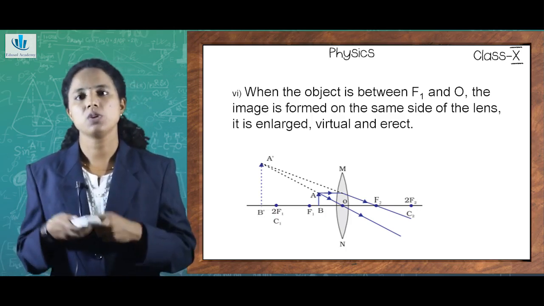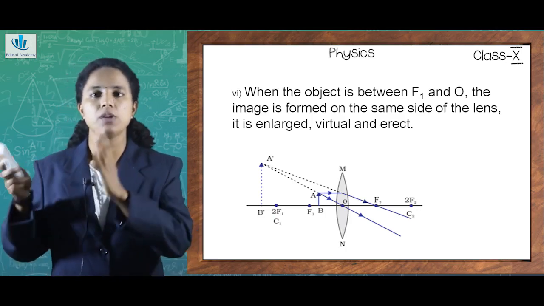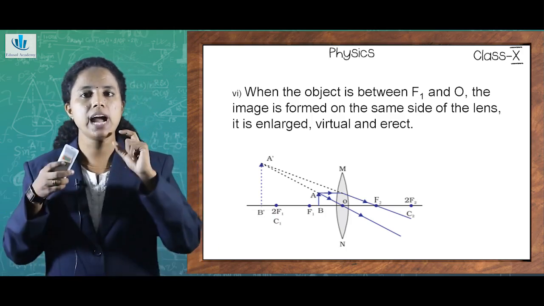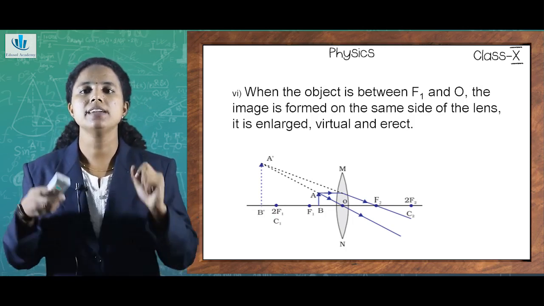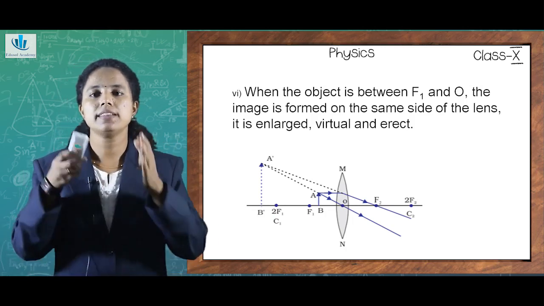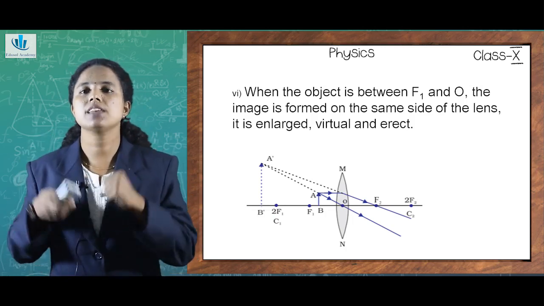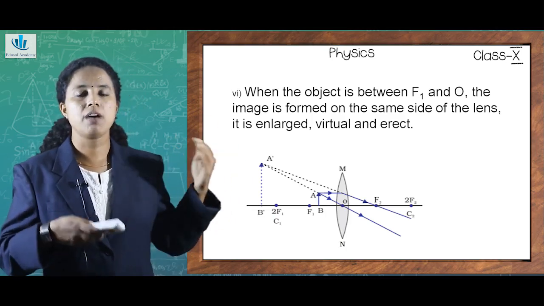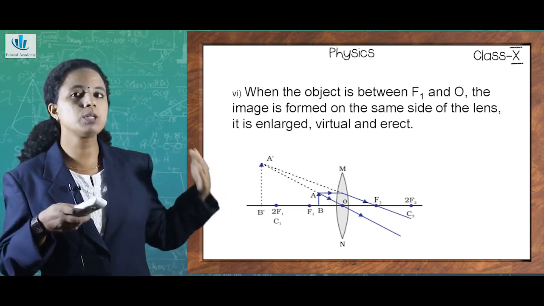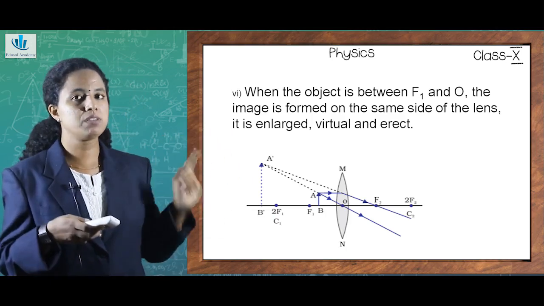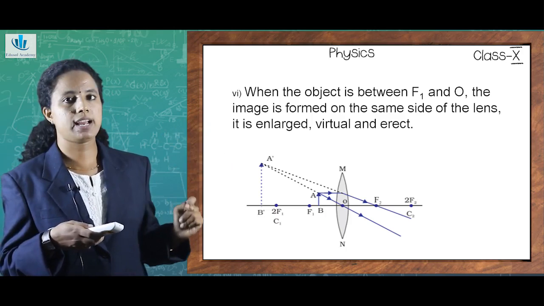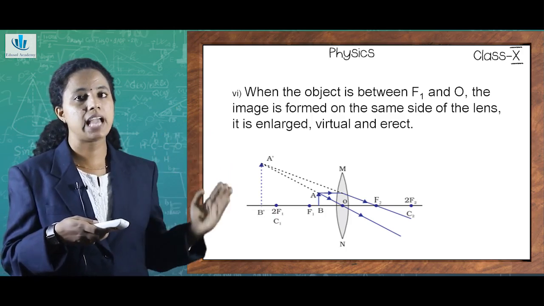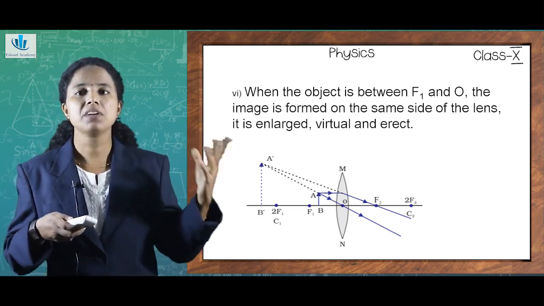And what is the image formed? You can see the image is formed on the same side of the lens. The only thing is that there is a difference in its size. It is enlarged, virtual and erect. So when I compare AB, the height of the object, and A dash B dash, the height of the image, you can see in the figure that AB and A dash B dash have some resemblance. It's because they are formed on the same side of the lens. But the difference is that the image will be virtual and erect. Erect means it is in a straight position or upright. And it is enlarged, or a magnified image.